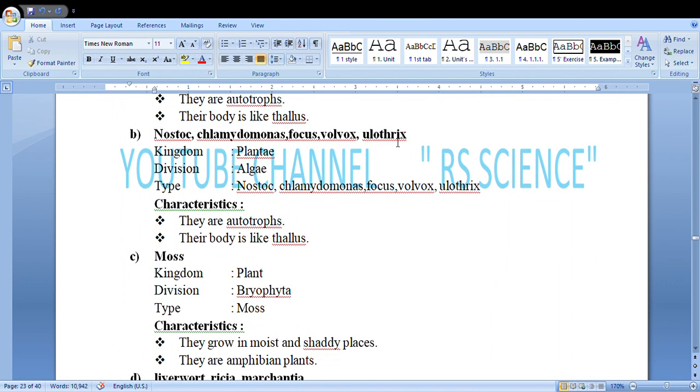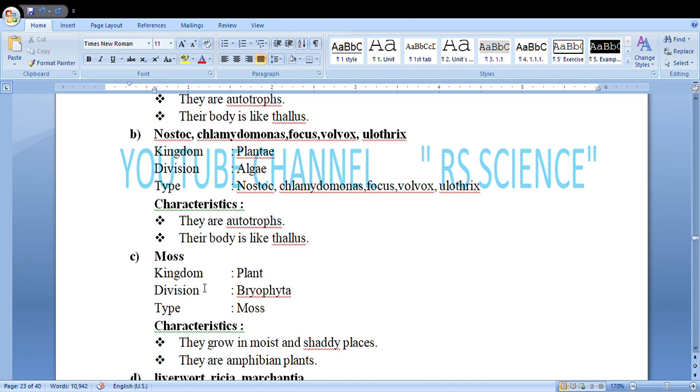Nostoc, Chlamydomonas, Fucus, Volvox, Ulothrix: all these are classified as kingdom plant, division algae. They are autotrophs and their body is like thallus.